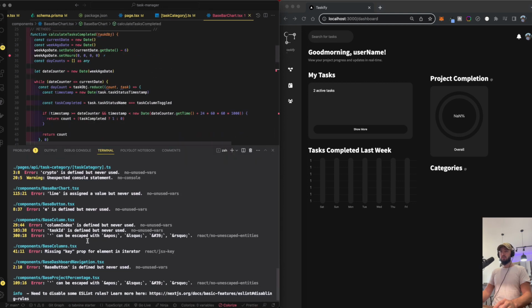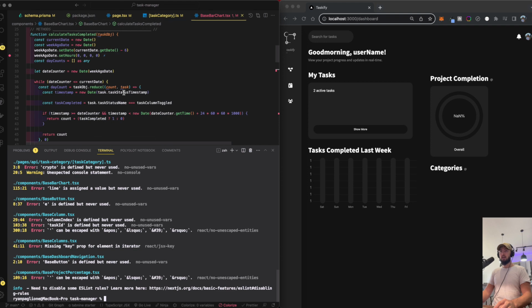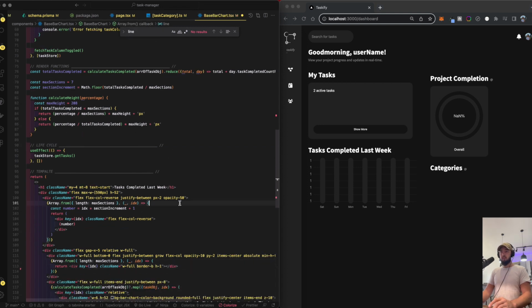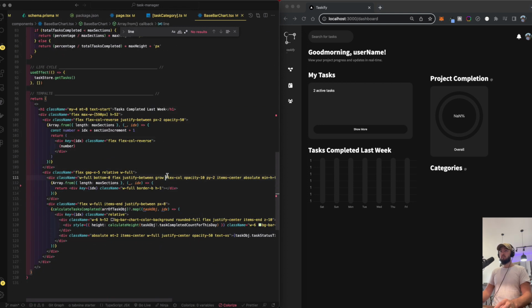What was it? Base bar chart. Line is assigned but never used. Okay, let's look for line. I see, boom, never used. Okay, let's get rid of it.